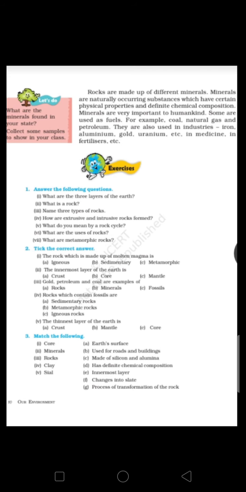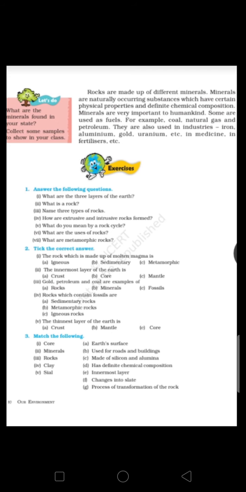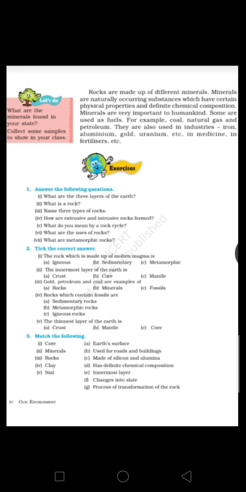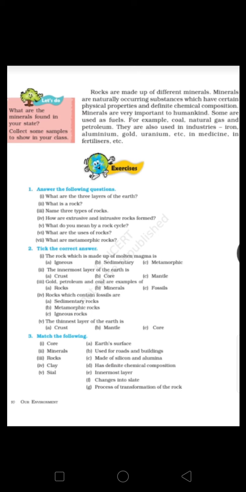Minerals are very important to humankind. Some are used as fuels, for example coal, natural gas and petroleum. They are also used in industries, for example iron, aluminium, gold, uranium, etc. Minerals are also used in medicines and in fertilizers, and so on. So these are the uses of minerals.